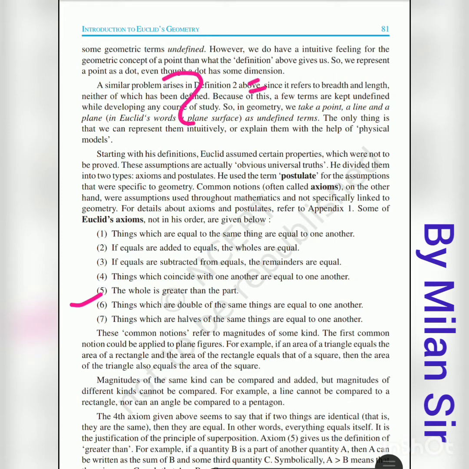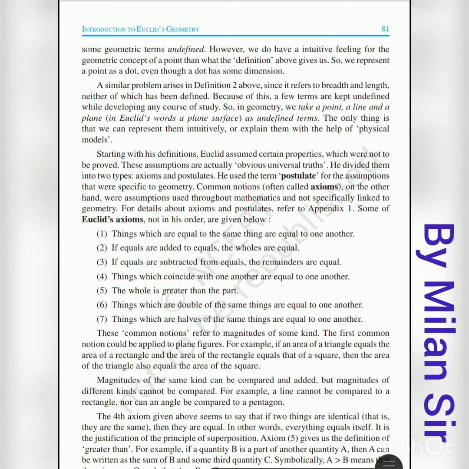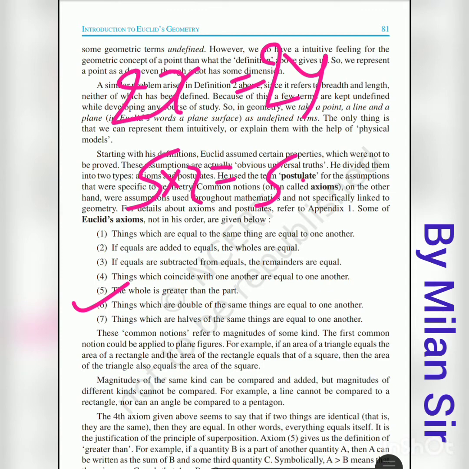The next one is: things which are double of the same thing are equal to one another. That means if we have 5 is equal to 5, and we double the things on both sides, that means multiply by 2 on both sides, we get the same answer, 10 is equal to 10. Alternately, if x is equal to y and we multiply both sides by 2, we get 2x is equal to 2y.